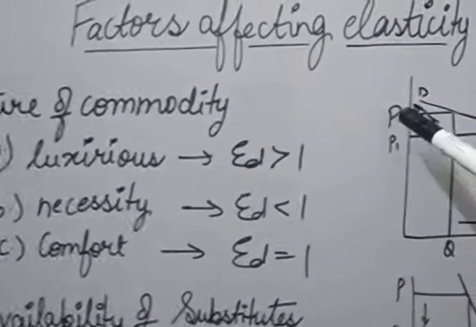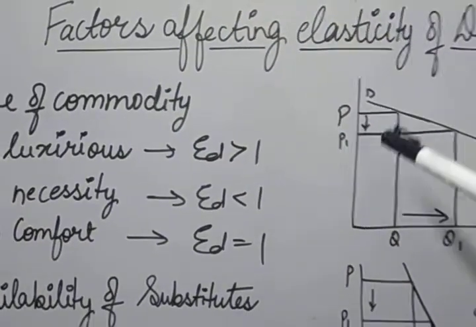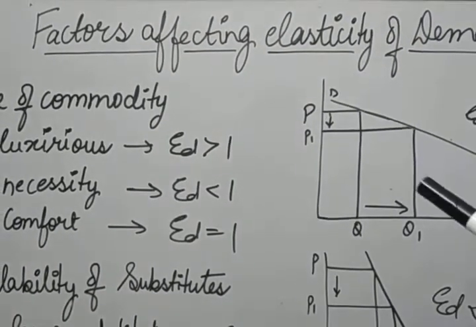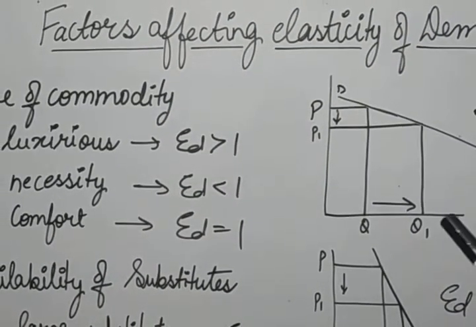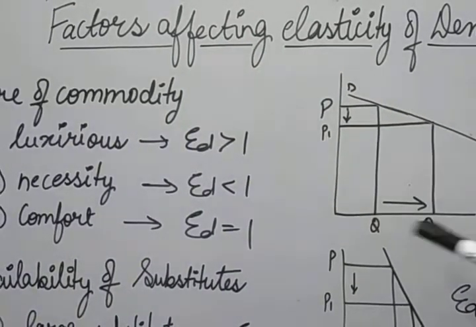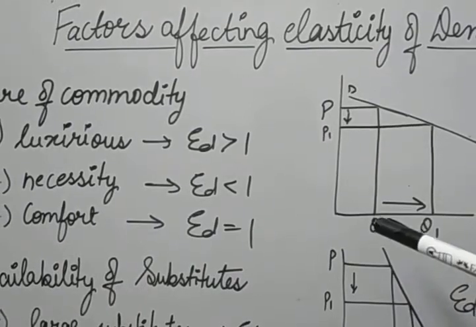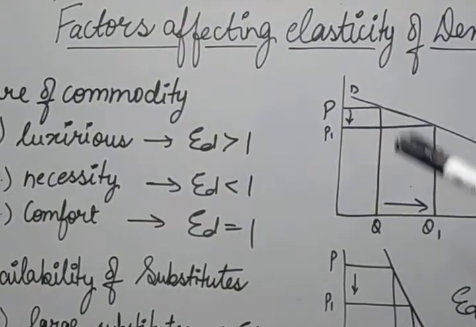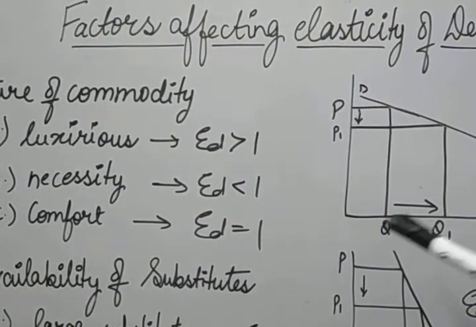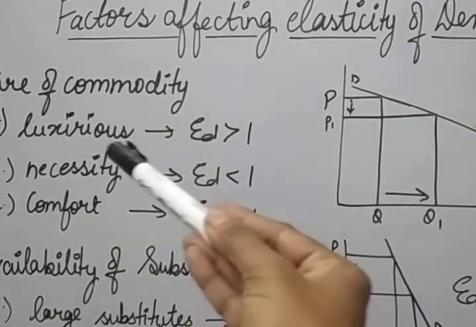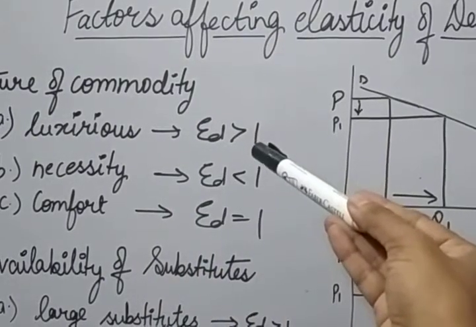The reason is that if there is a little bit of change in the price, more quantity will be affected, because maybe the people want to maintain their living standard, and if the price increases, more quantity will be reduced because the rich people will not purchase that same commodity. So there is very little change in the price but more change you can see in the quantity. That's why the elasticity for luxurious goods is greater than 1.